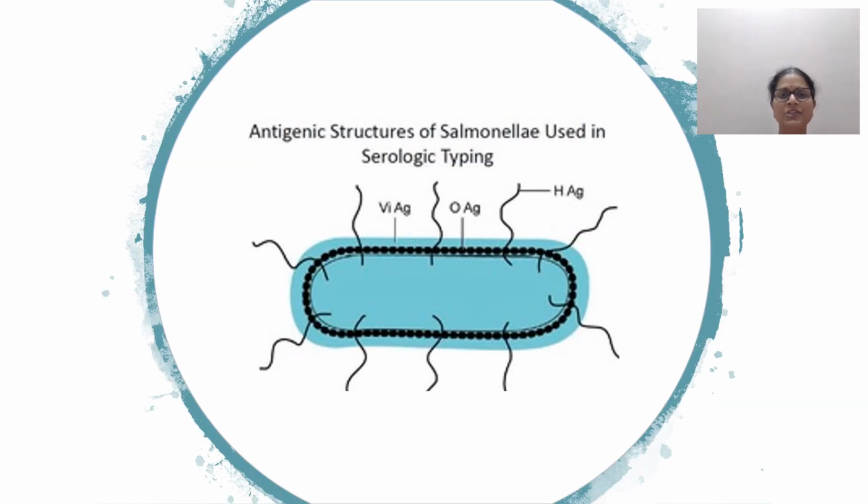The last character that we are going to see is the different types of antigens that are present in Salmonella. There are 3 important antigens which are seen. The first one is the H antigen, that is the flagellar antigen. The second one is the O antigen, the somatic antigen, and the third one is the Vi antigen, that is the virulence antigen.